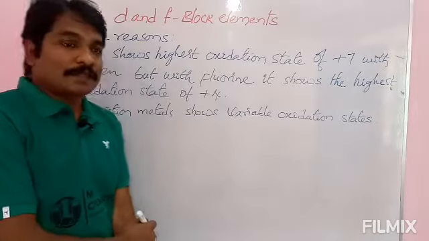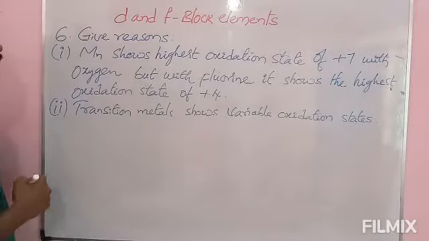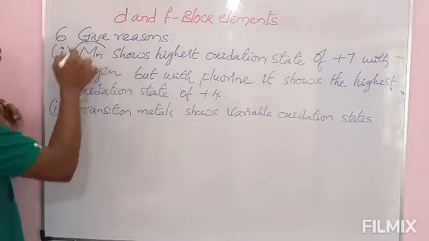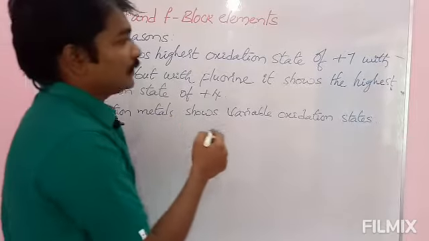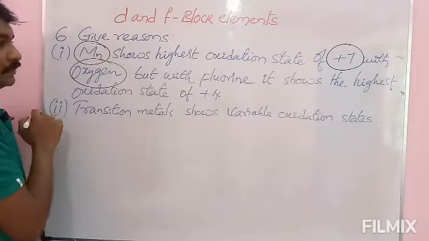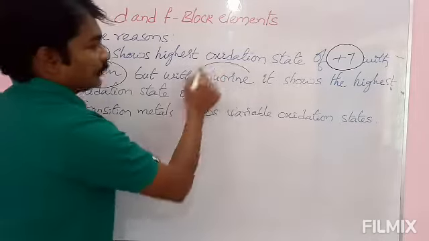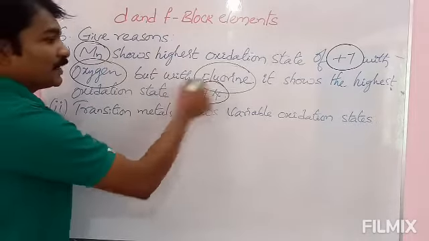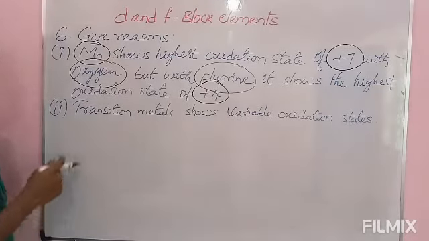Next, check sixth one. See here, they are asking reasons. Give reasons. Manganese shows the highest oxidation state of +7 with oxygen, but with fluorine it shows the highest oxidation state of +4. Okay, once again check it.